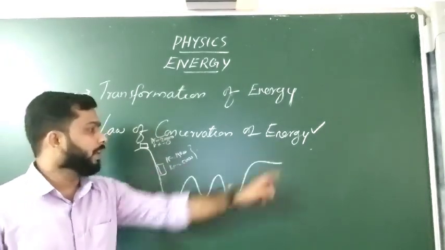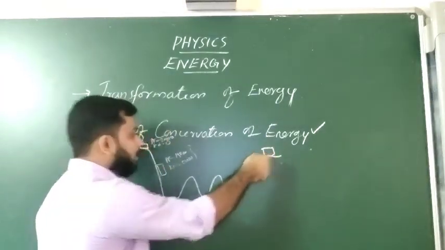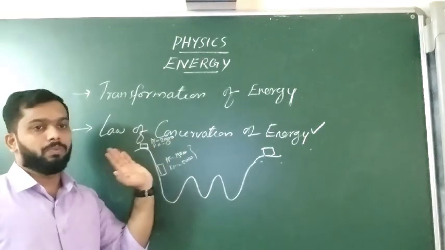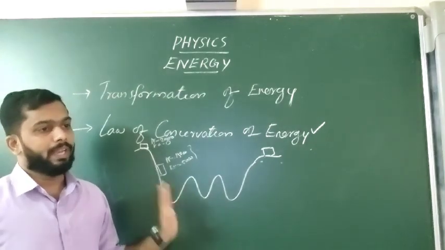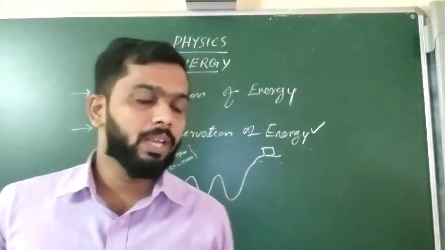And finally what will happen? If it reaches the same height, it will stop there. Potential energy will be maximum, kinetic energy will be equal to 0. This is called the law of conservation of energy. Clear now? These are the two examples for the law of conservation of energy.